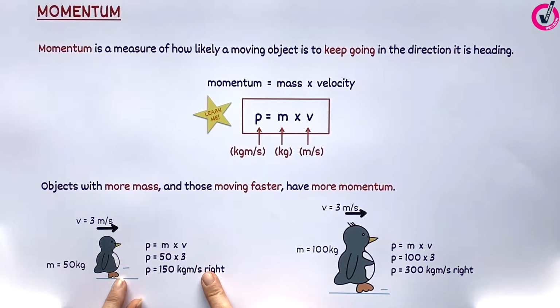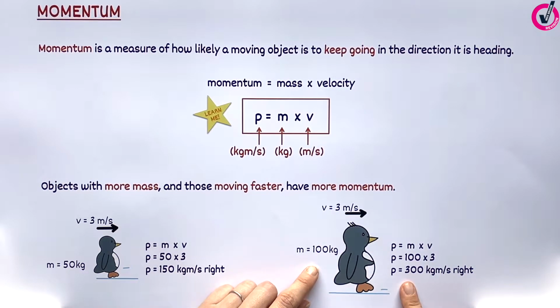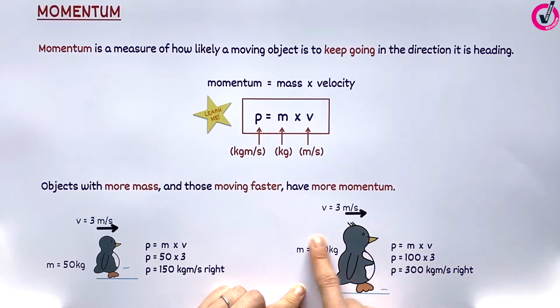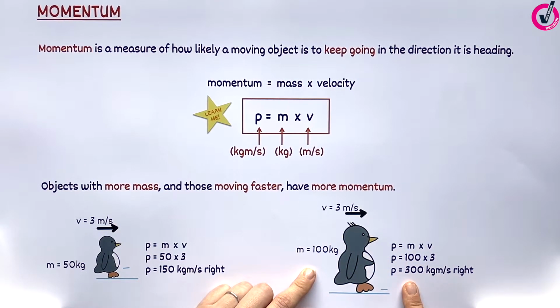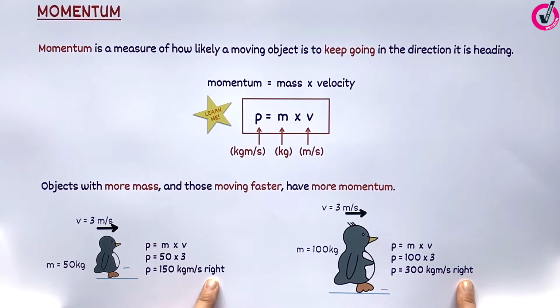This small penguin has a mass of 50 kilograms and a velocity of 3 meters per second, so it has a momentum of 150 kilogram meters per second. This bigger penguin has twice as much mass, so has twice the momentum. Notice that momentum is a vector quantity, so we need to state the direction.